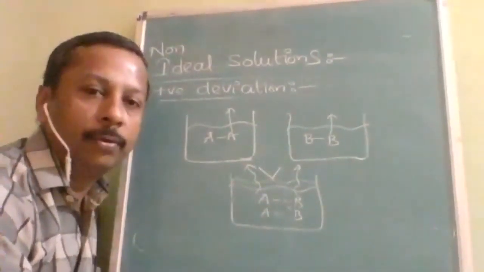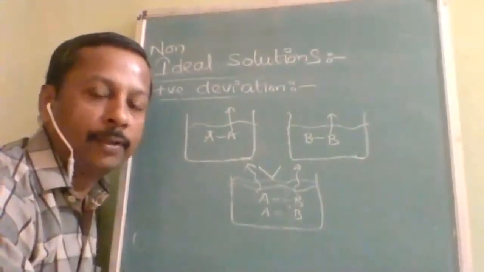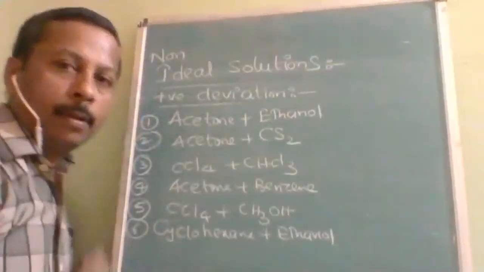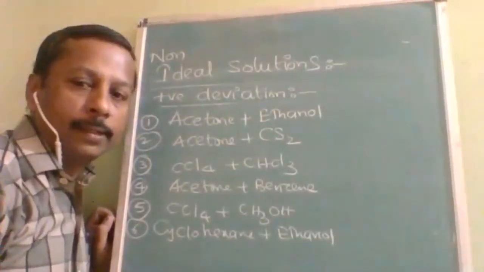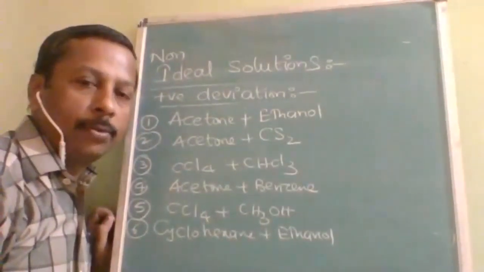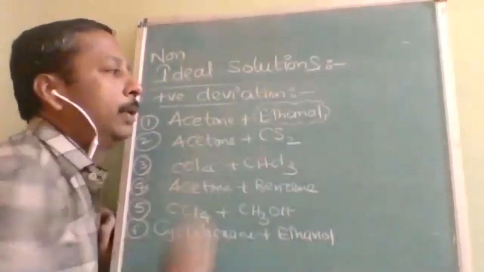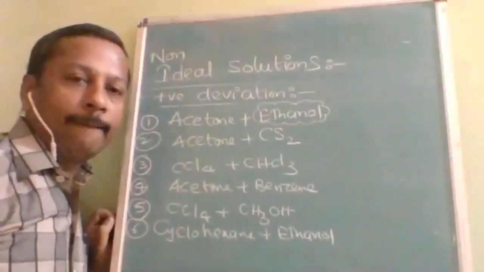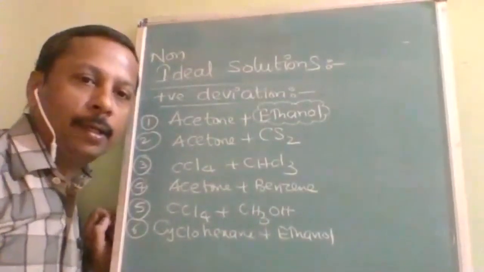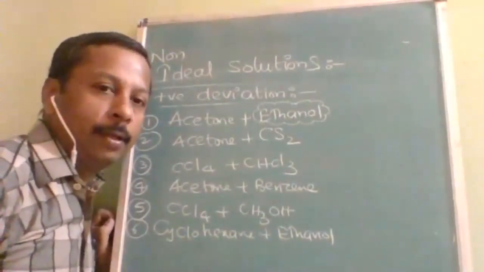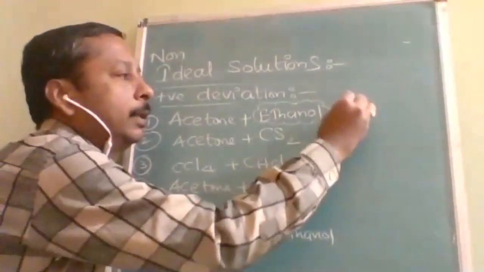Now I am going to give you examples, and then we will study the graph. Here the graph is more important. The examples of non-ideal solutions with positive deviation: the first one is acetone and ethanol. See, in the previous topic I told you there will be a difference in attraction force, the IMFA. Here in ethanol the IMFA will be hydrogen bond. In acetone it is polar.